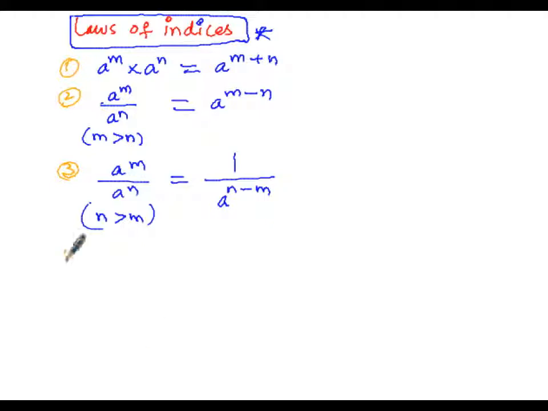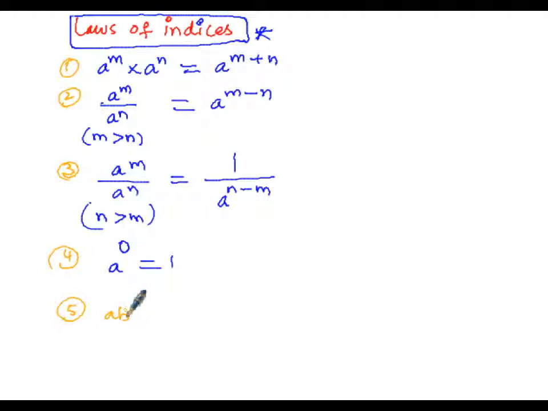Then now the fourth one is any digit or any number raised to the power of 0 will be equal to 1. Instead of a, it may be 1, 2, minus 1, minus 3, a lakh, or whatever it may be. When it is raised to the power of 0, its value will be equal to 1. Then now fifth one,